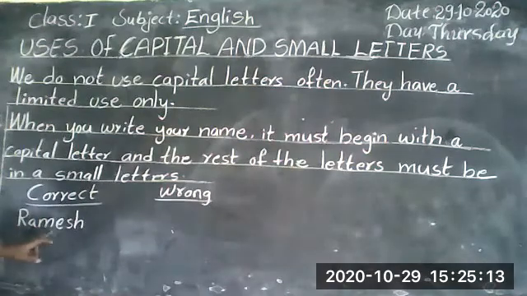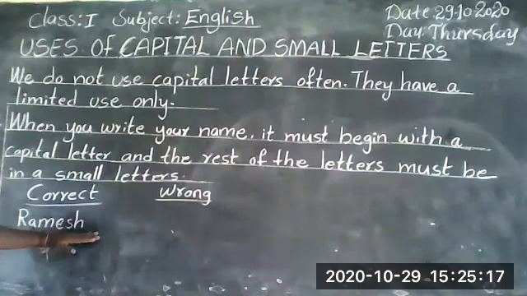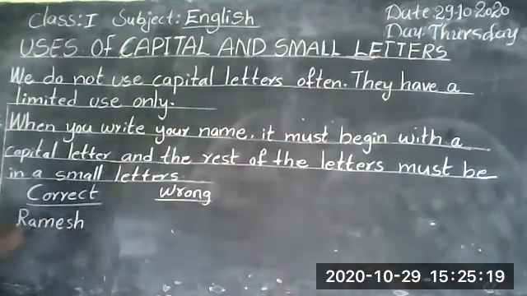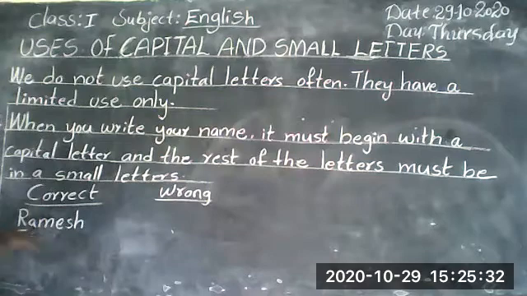Ramesh, R-A-M-E-S-H, Ramesh. This is the proper noun. Okay. So here, what? The first letter is a capital letter. R is a capital letter. So we should write here R, a capital letter.